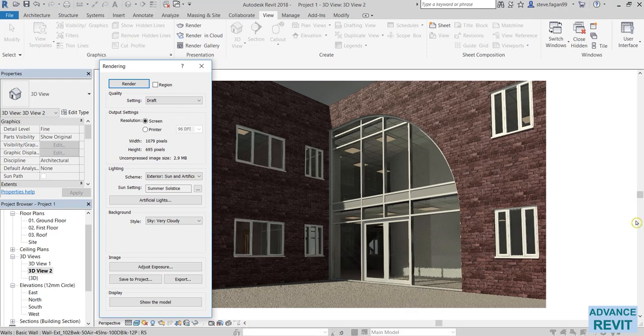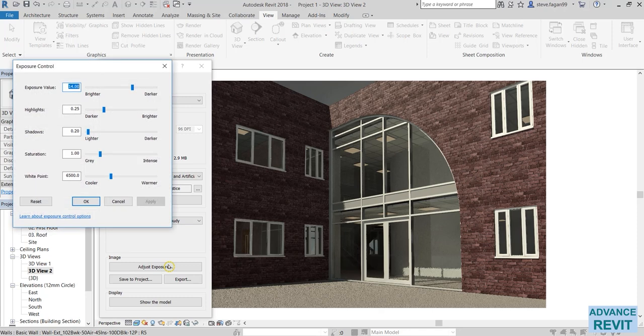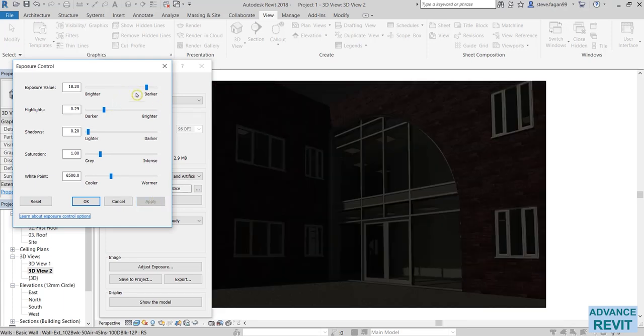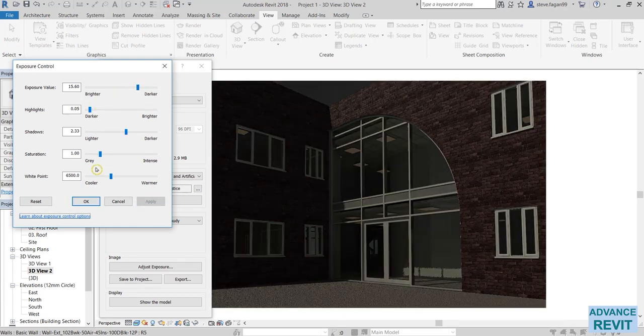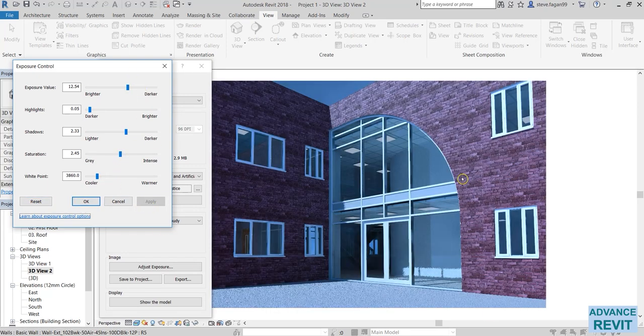So now that we have our rendered image, we have the option of adjusting the exposure of our image. So we can select adjust exposure. In here we can make it darker or brighter. We can change the highlights, how dark or light the shadows are, saturation and white point. If we've changed a lot of the settings and we're not happy with them, we can of course reset it back to the original. If you're not happy with the settings you've made, we'll just select reset to bring it back. And then we'll just press OK.